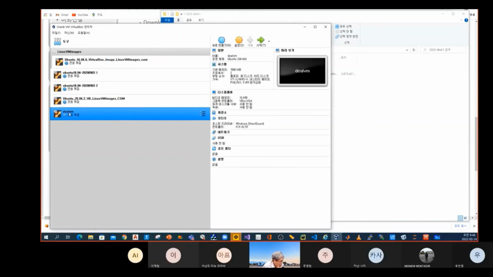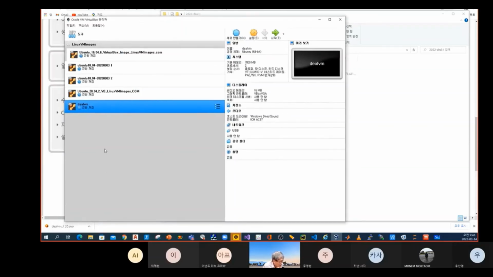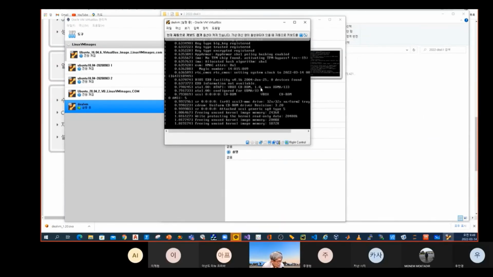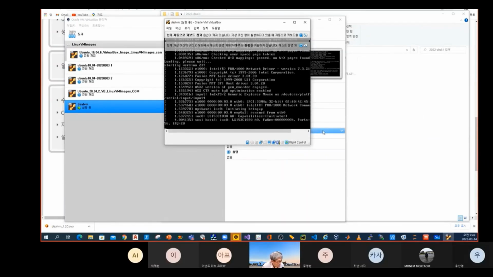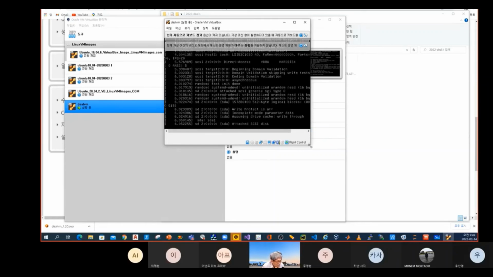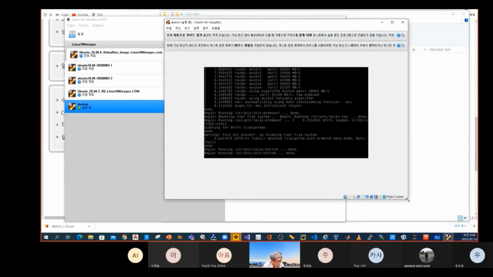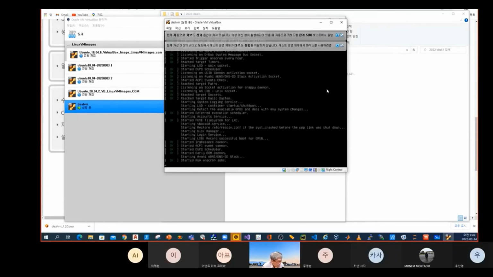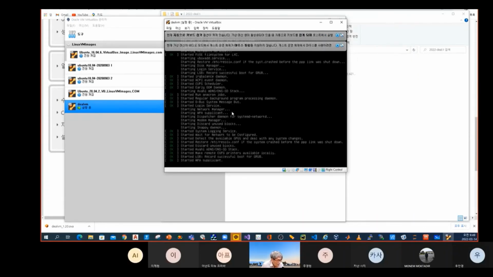Okay, that's it. Deal.ii, this is my Linux operating system here. So you can go to start here, then click start. Very, very amazing. Oh, this is starting. This is booting, booting the Linux.